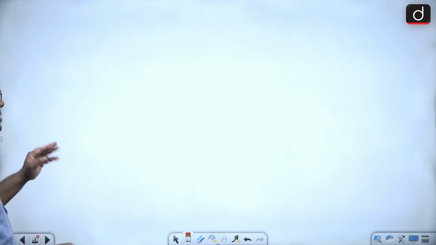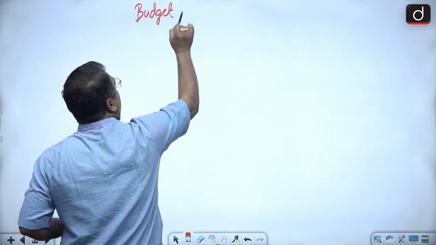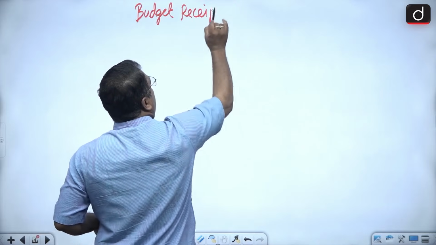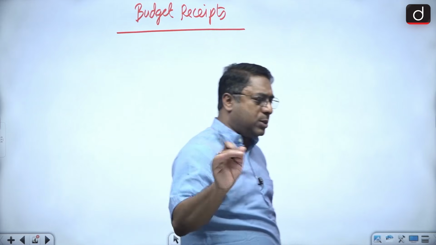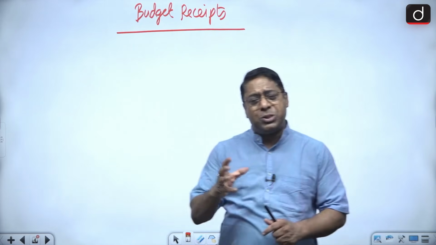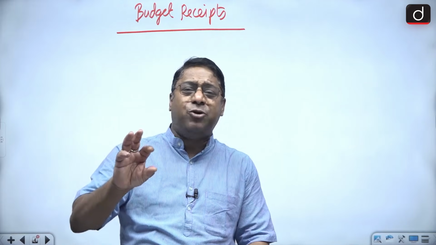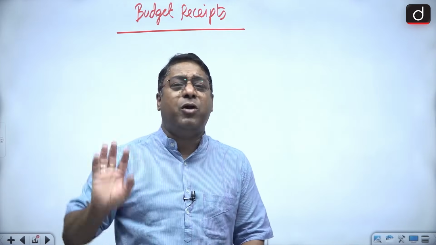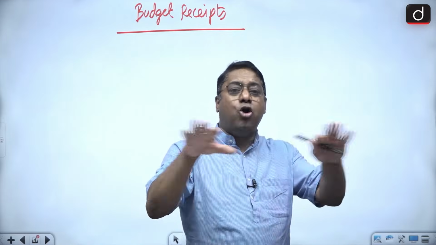Now let's ask, there is budget receipts. Most of the books, what I'll do is that I always try to bring a simple thing. Because when we try to complicate things, then everything will be complicated. So I'll go not by the book norms.